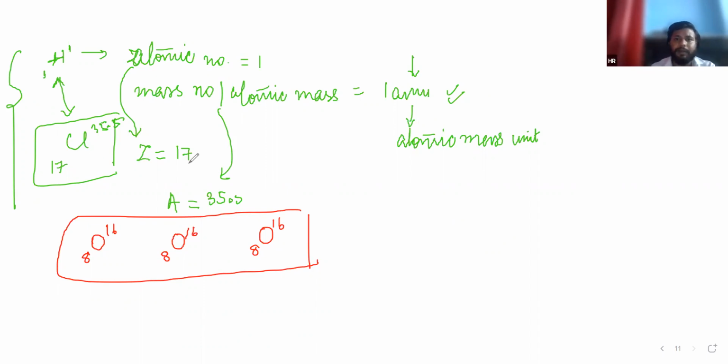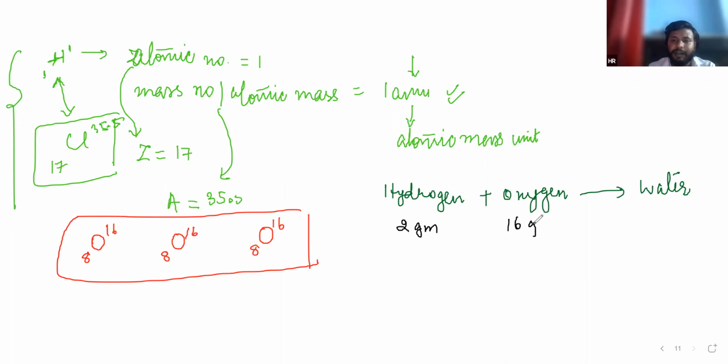Just take an example. If you take hydrogen and oxygen, it will produce water. If you take 2 gram of hydrogen and 16 gram of oxygen, it will be H2O.